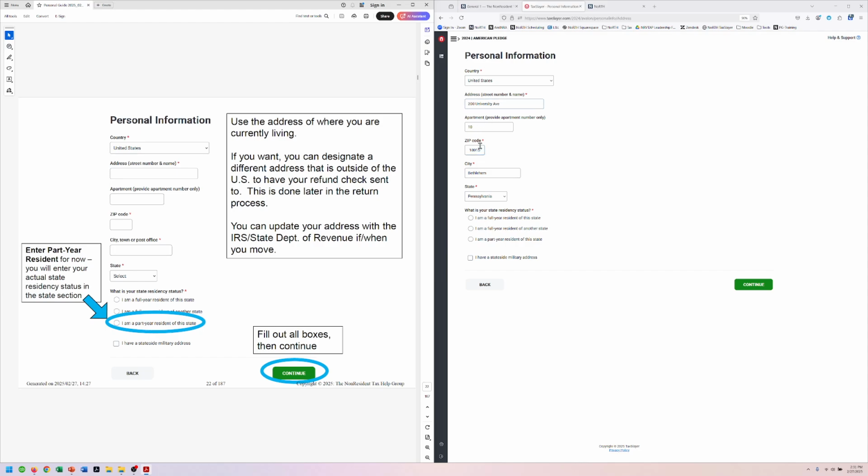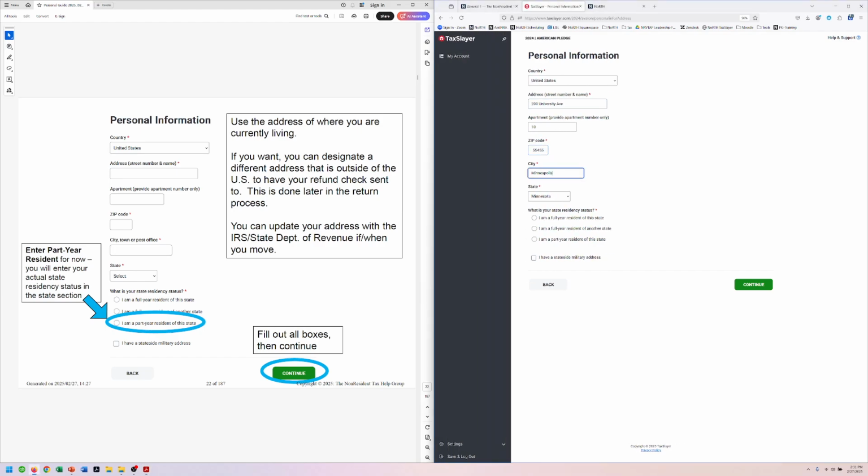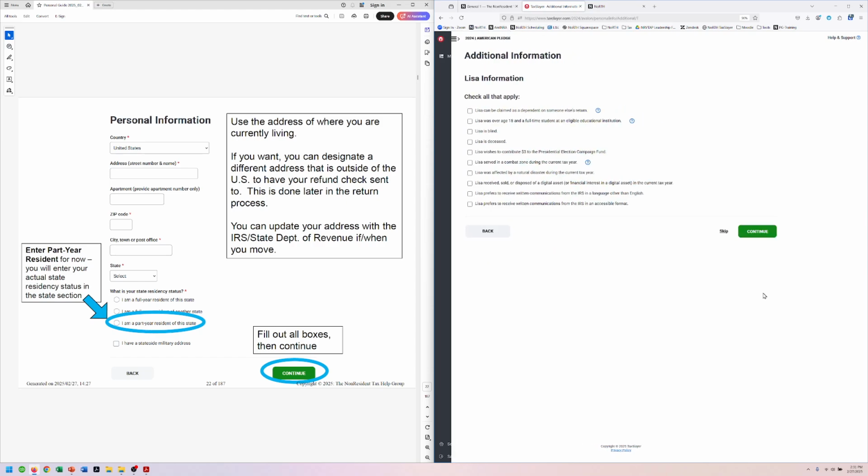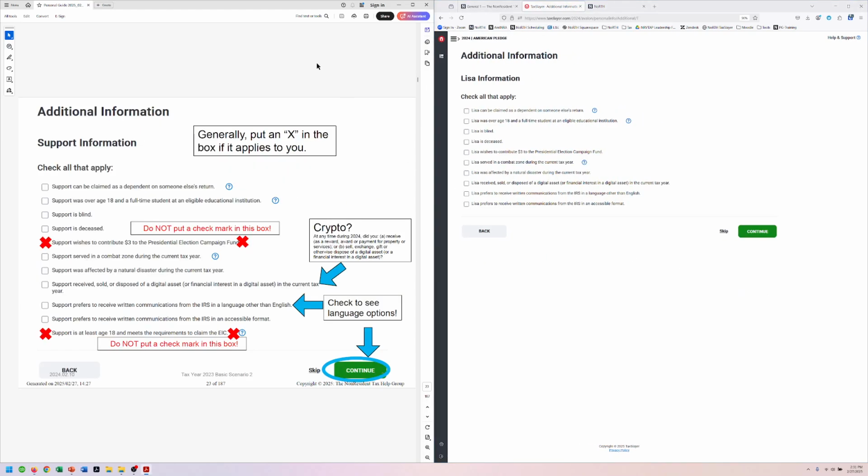All right, we're going to put her address here. I was in here before, that's why it's showing 55455 in Minnesota, and we're going to say part-year resident. Now, that might not be true. It probably is not true, but by doing part-year resident here, that sets up the software to ask about your residency later. And we'll have the information to enter it later, but that just makes everything work properly for the personalized guide and the software. So it's not a permanent choice, it's a temporary choice to get us to the map where we'll choose our state and our residency.